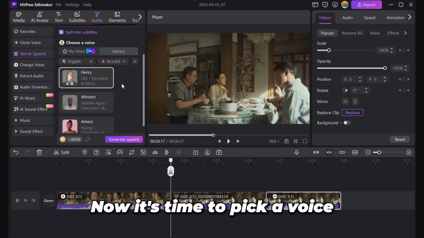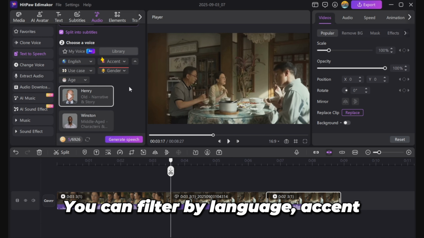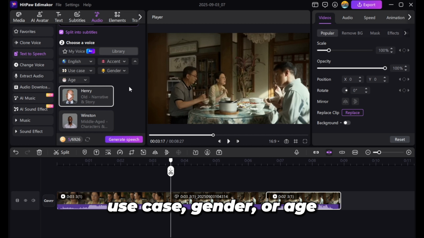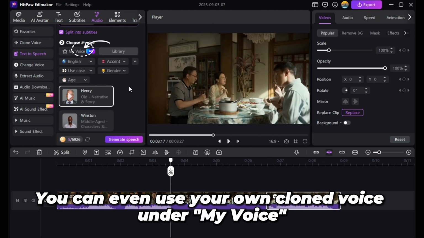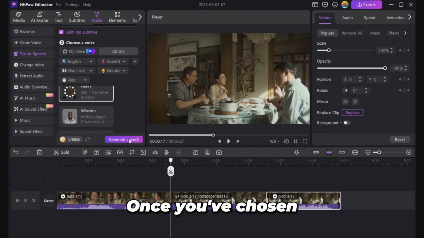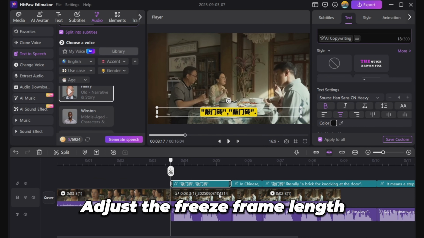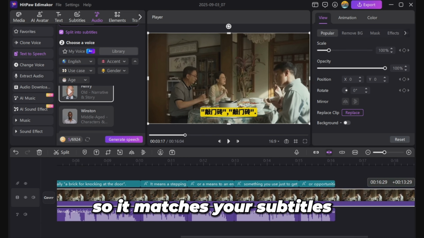Now it's time to pick a voice. You can filter by language, accent, use case, gender, or age. You can even use your own cloned voice under My Voice. Once you've chosen, click Generate Speech. Adjust the freeze frame length so it matches your subtitles.